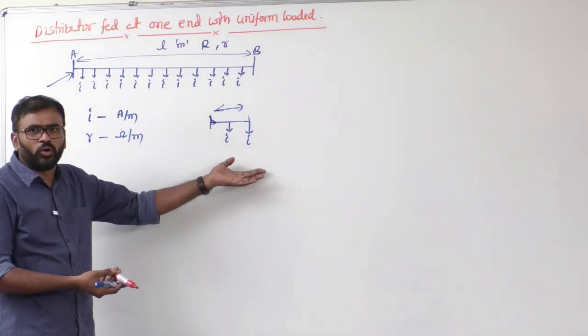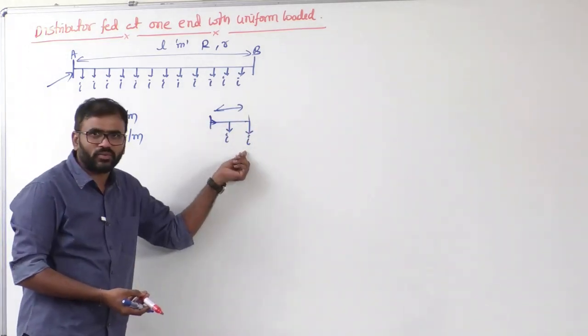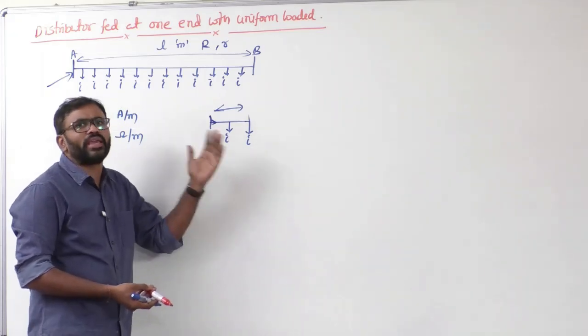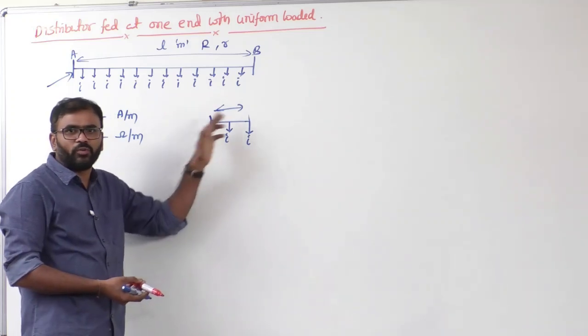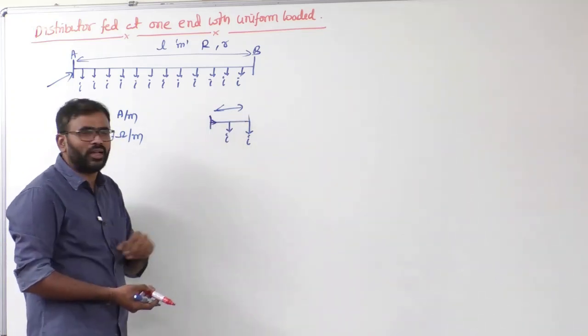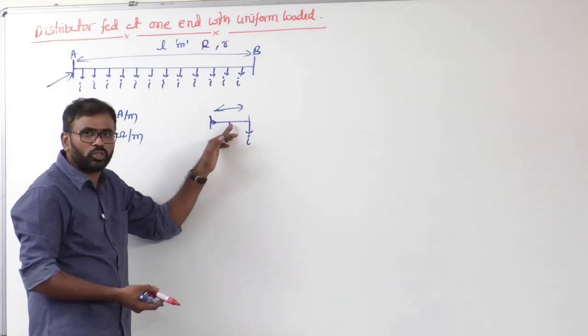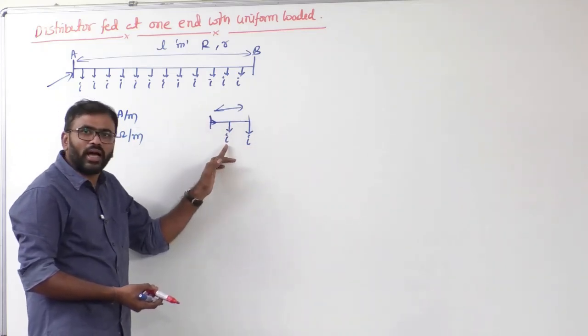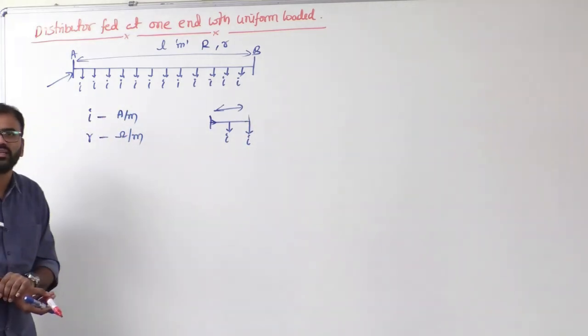So that is uniform loading, because for every meter length the loading is what? I ampere per meter. Better to say I ampere, otherwise this is also I ampere. Every 1 meter length, total length is 2 meter now. That means here, after 1 meter length from the sending source, current drawn is what? I. Again I here. That means how much is the current total supplied here?